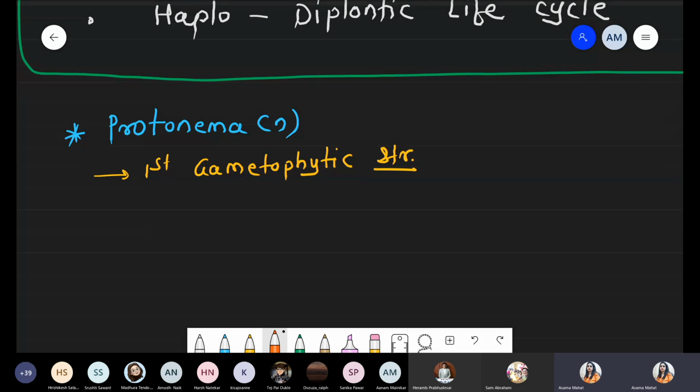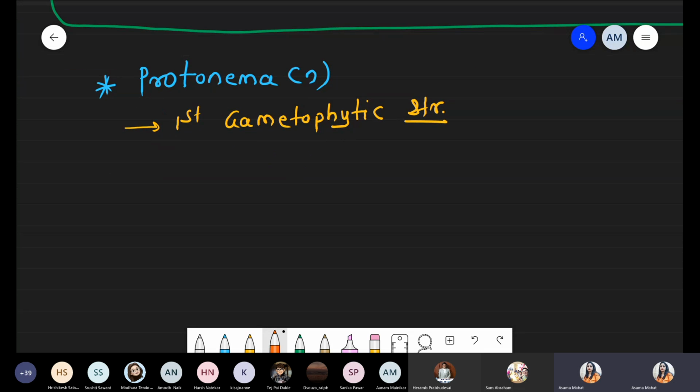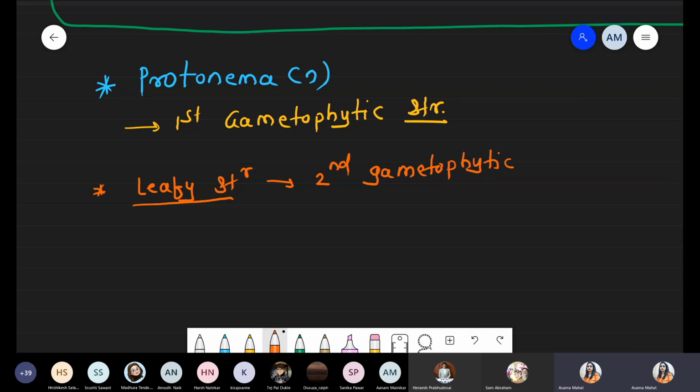Now, after this protonema, it is converted into secondary protonema. So we are taking a flowchart to represent how the protonema is converted into the leafy gametophyte. Protonema is the first gametophytic structure, and the other one we are talking about is the leafy structure. These are the second gametophytic structure. Don't worry, I'll draw a diagram to show the meaning of first and second.